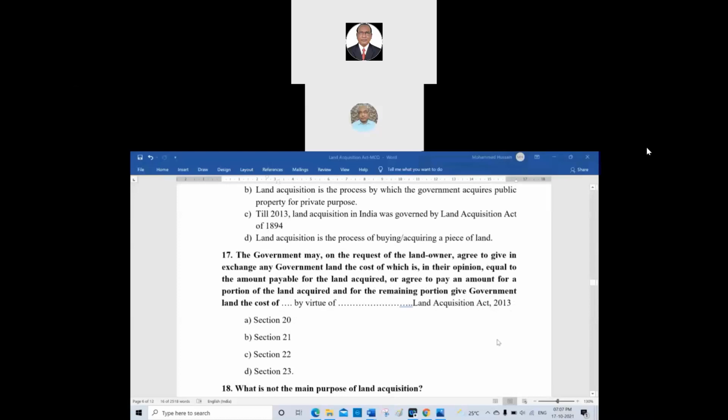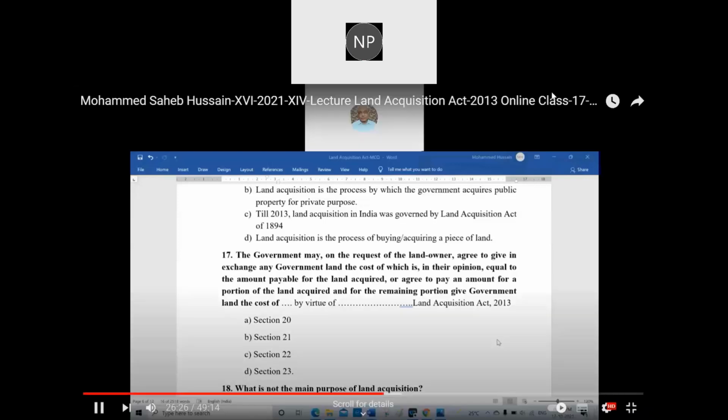Now, the government may, on the request of the landowner, agree to give in exchange any government land, the cost of which is, in their opinion, equal to the amount payable for the land acquired, or agree to pay an amount for a portion of the land acquired and for the remaining portion give government land, the cost of which is dash, by virtue of dash of the Land Acquisition Act.